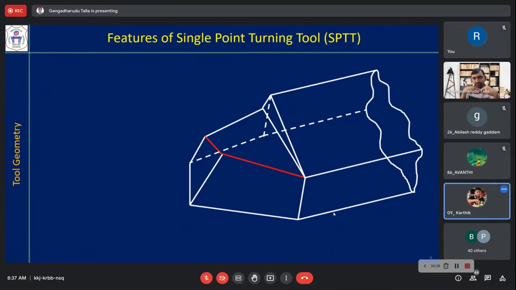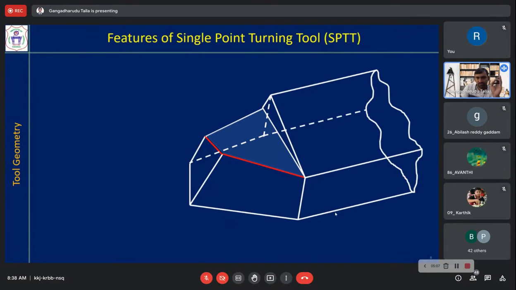Auxiliary cutting edge. Yes, that is auxiliary cutting edge, and it is also called end cutting edge. End cutting edge and auxiliary cutting edge are the same. Principal cutting edge and side cutting edge are the same. So that is anyhow the tool nose.